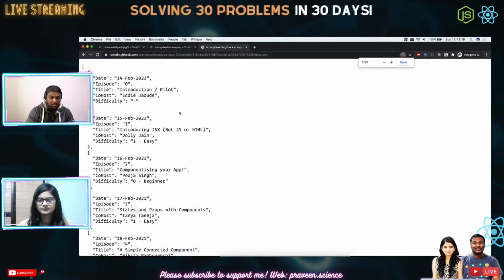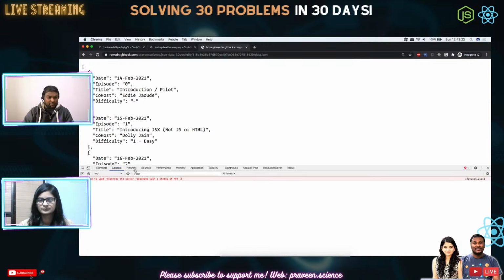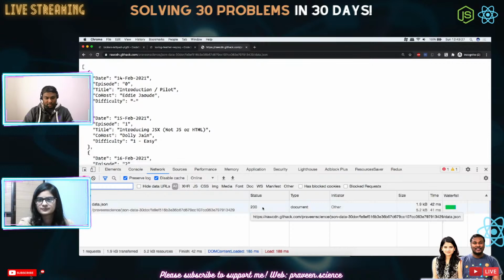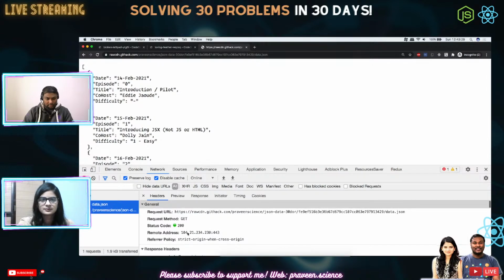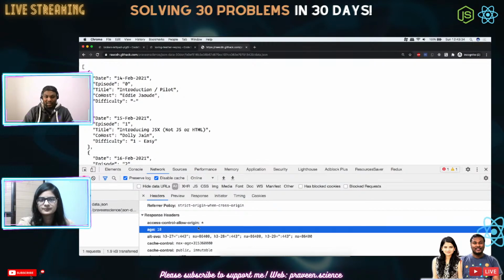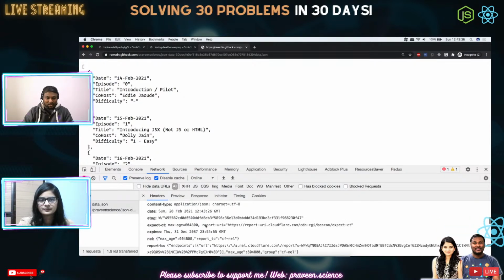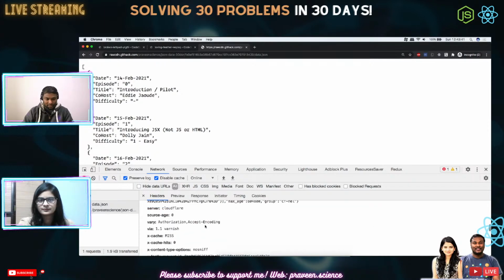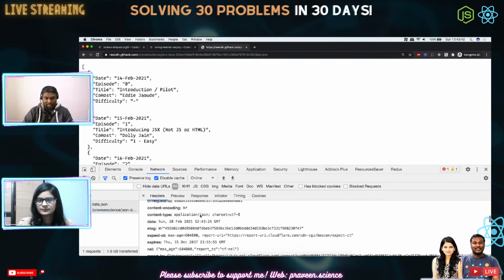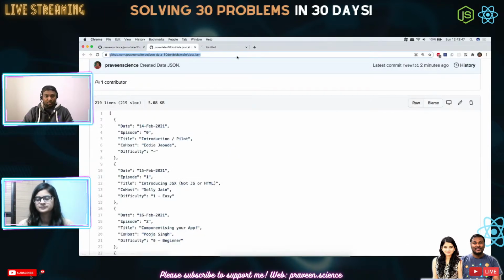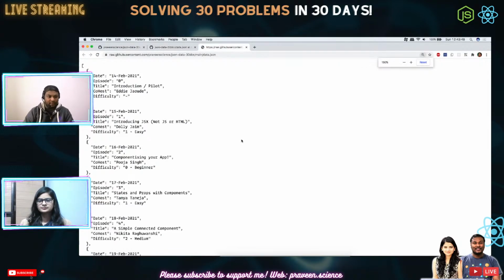If you see the F12, sorry, if you see the response, how it has come, you will be able to see that it is with correct, proper Access-Control-Allow-Origin, and it is star. And we also have the type application/json. Okay, so now what is the problem with GitHub is, if I try to open this raw GitHub thing, and if I try to go check out